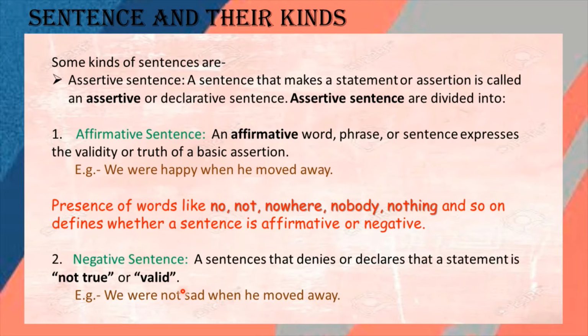You have to be very careful that not sad can be called happy, and happy means not sad. Only the way of writing and expressing it is different. Because of the presence of a negative word here, this sentence is called a negative sentence.